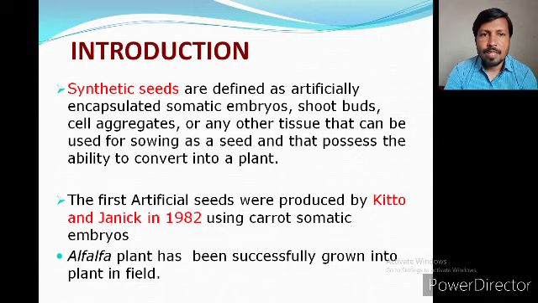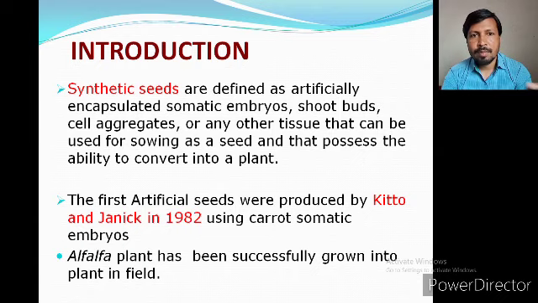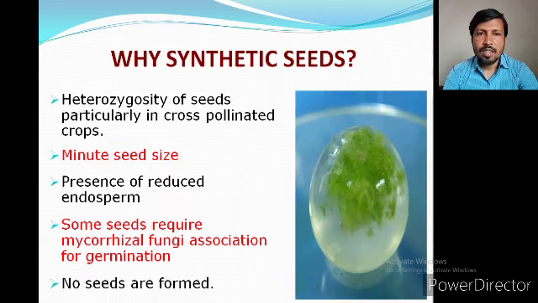We can also use calcium alginate. We can also use potassium alginate, sodium pectate, and it will be covered by gelatin, so that all this content will provide nutrition to the embryo. The first artificial seed was produced by Kitto and Janick in 1982 using carrot somatic embryos. As early as 1992, somatic embryos from the alfalfa plant were successfully grown in the field.